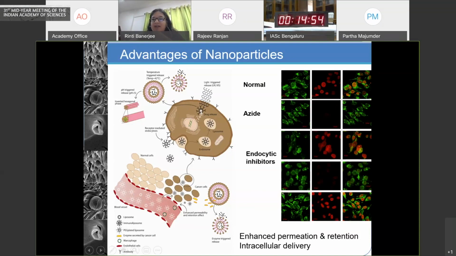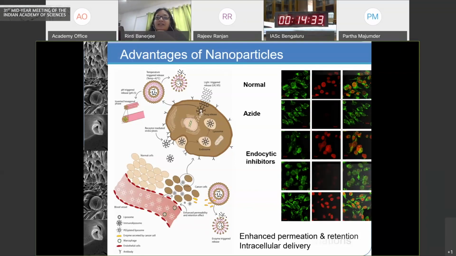On the right, what is shown is the concept of the Trojan horse, which means that the particle is now mimicking an existing nutrient which the cells take up. And this leads up to the possibility of intracellular delivery. So this is by endocytosis, meaning the cell itself will take in your carrier to allow drug delivery inside the cell.